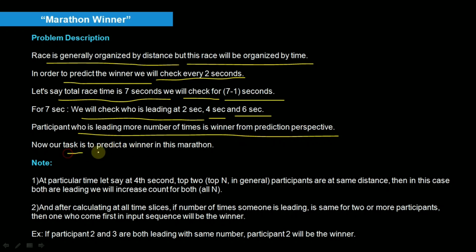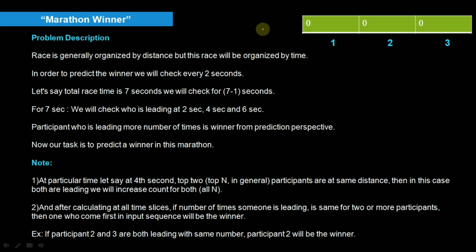Now our task is to predict the winner in this marathon. Let's suppose there are three participants, and these cell values will indicate how many times each of them led in the marathon. Suppose at 2 seconds the first participant is leading, so we increment the first cell value by 1. At 4 seconds, suppose the second participant is leading, so we increment the value of the second cell by 1.